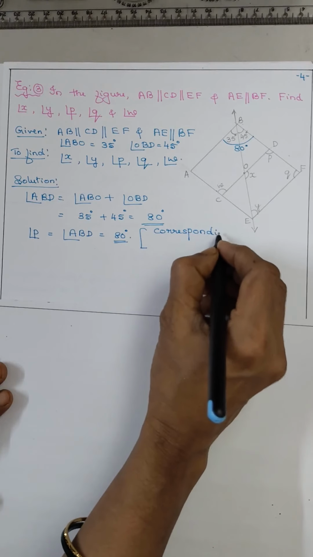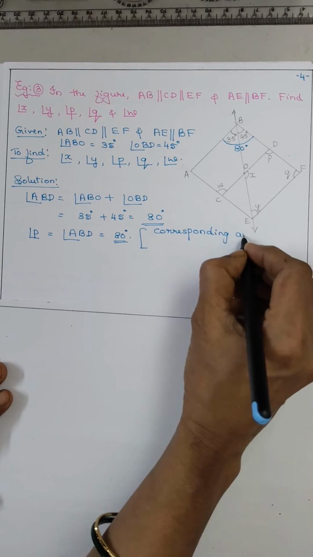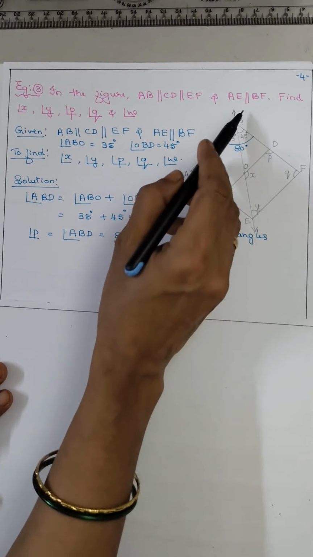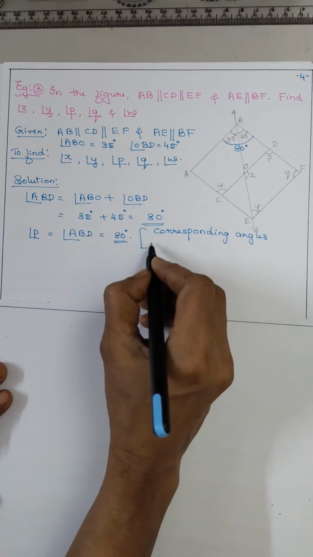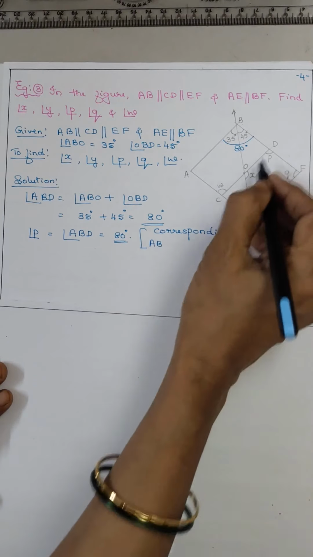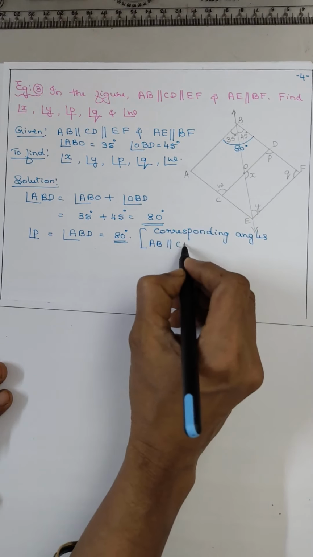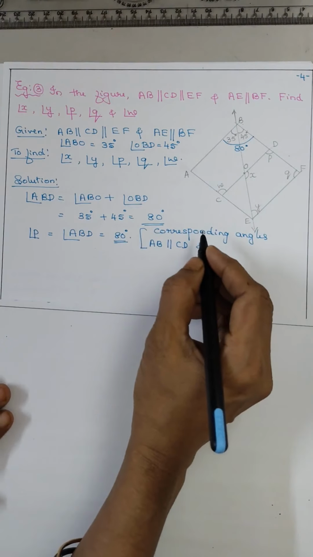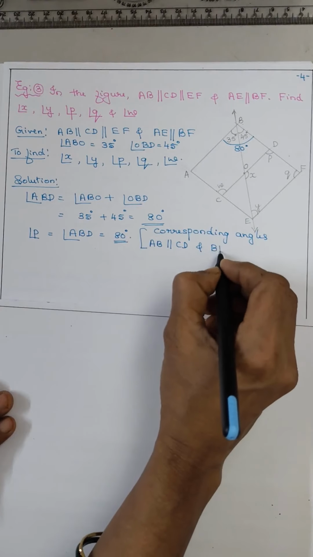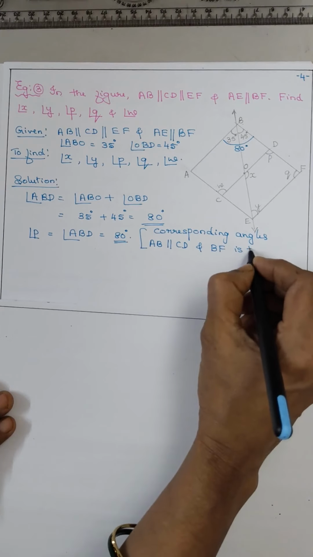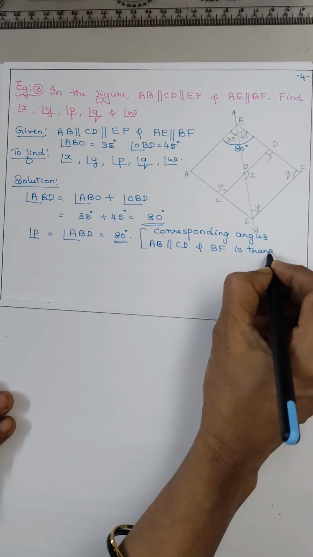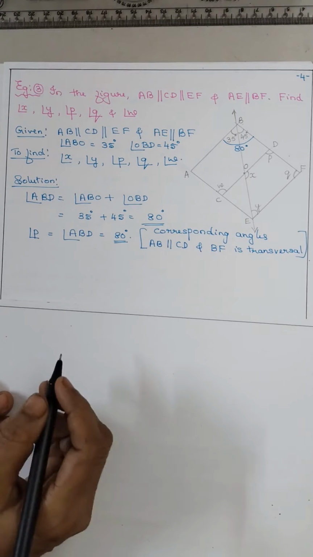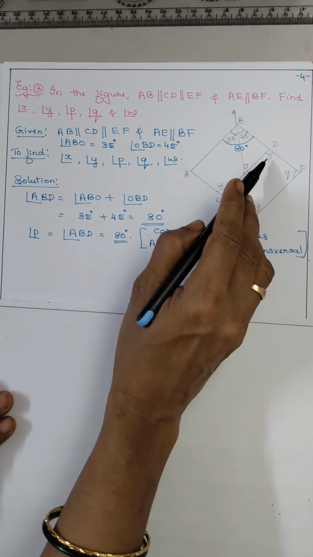Why? They form corresponding angles. But which two lines have you taken? There are so many parallel lines. So you have taken AB parallel to CD and BF is the transversal. Hope you understood. So you got P.